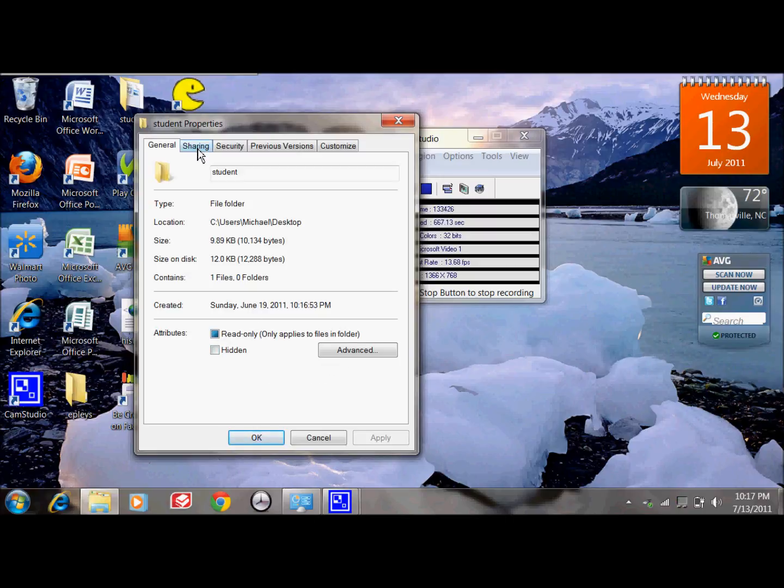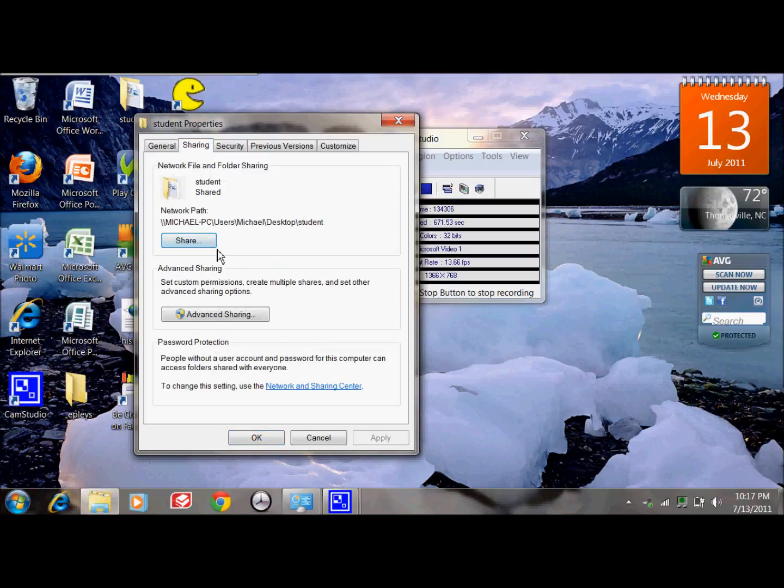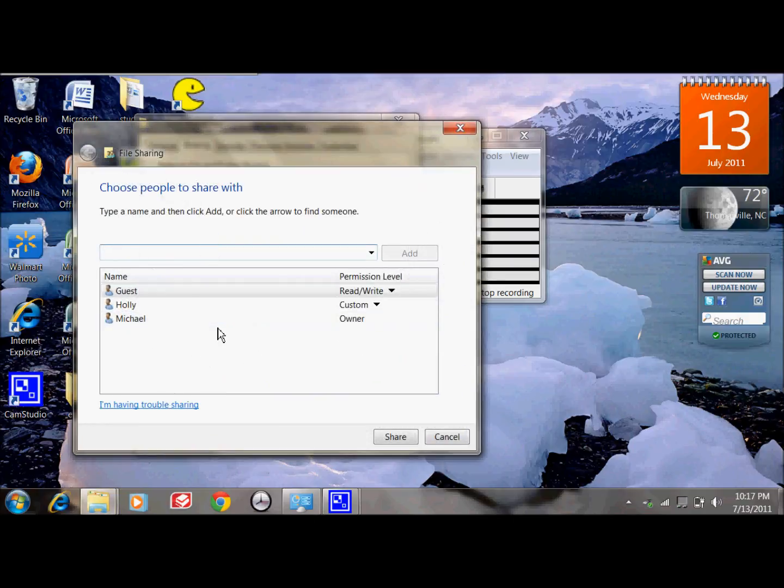If you want to, this is what I mentioned in the PowerPoint, come up here to Sharing, and right here is my name because I am the administrator of my computer. If I wish to, I can click on Share, and when I do that, the student folder that I just showed you, I can share with these users. I can choose either the guest account, or I can choose Holly, which is my wife. If I choose her name, it would come up here, and then I would simply click on the share button.